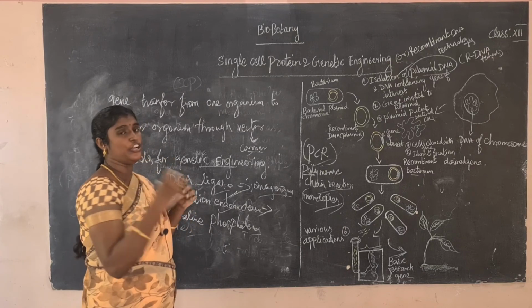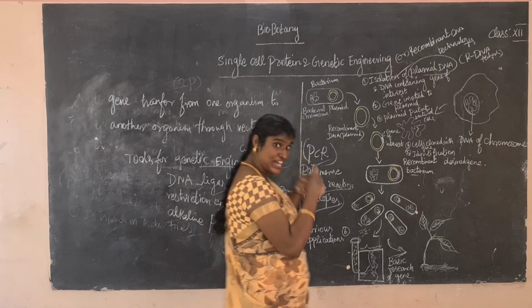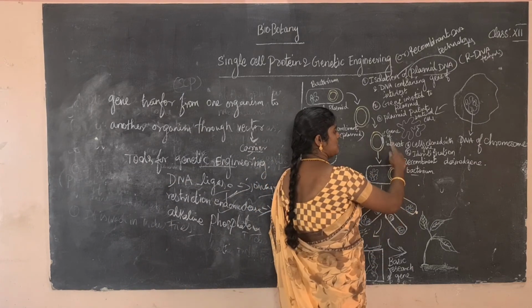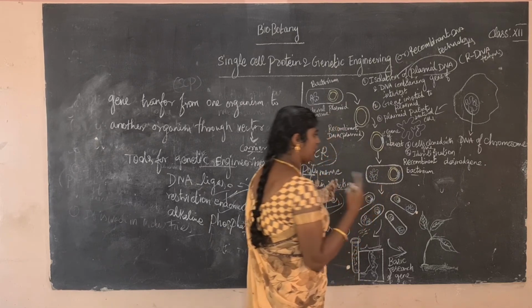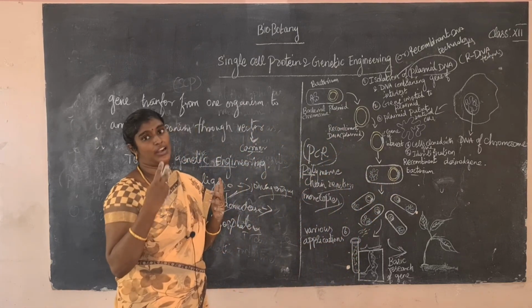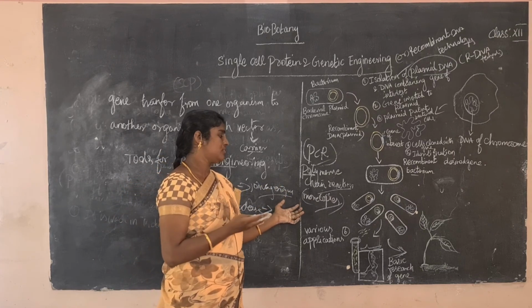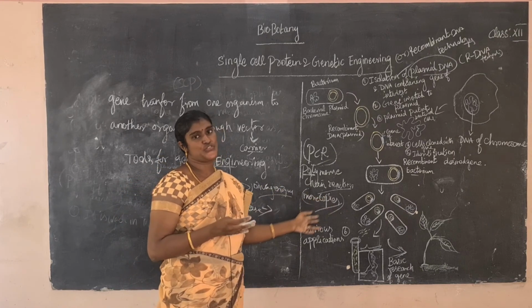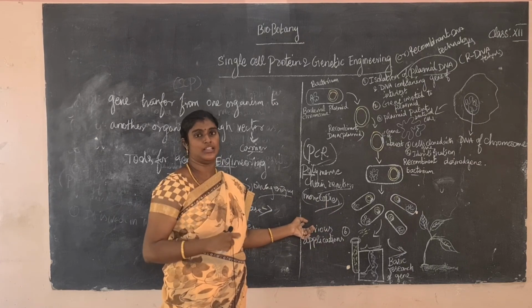The plasmid is put in the bacterial cells, so the gene of interest is inserted in the cell. Next stage, the cells are cloned. The recombinant desired gene bacteria are multiplied by PCR, the polymerase technique, to make more copies. They are used for various applications. The shotgun method is used to insert the gene.